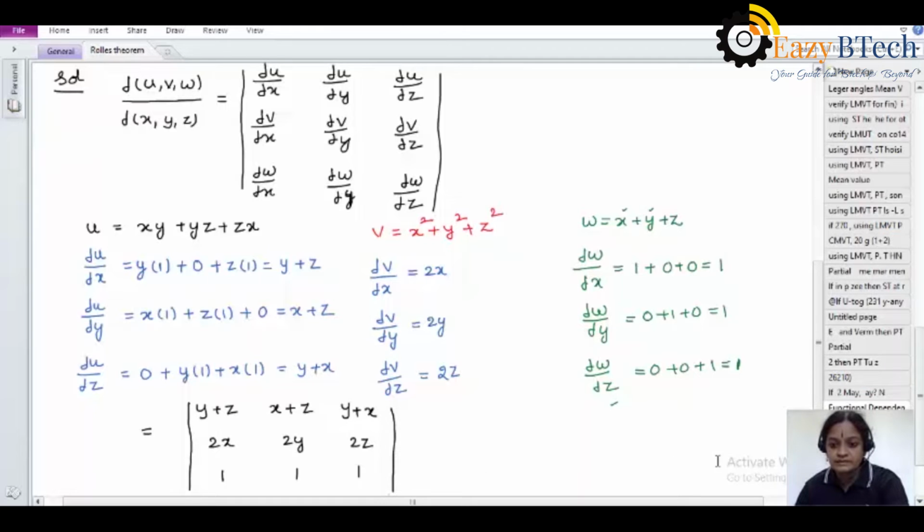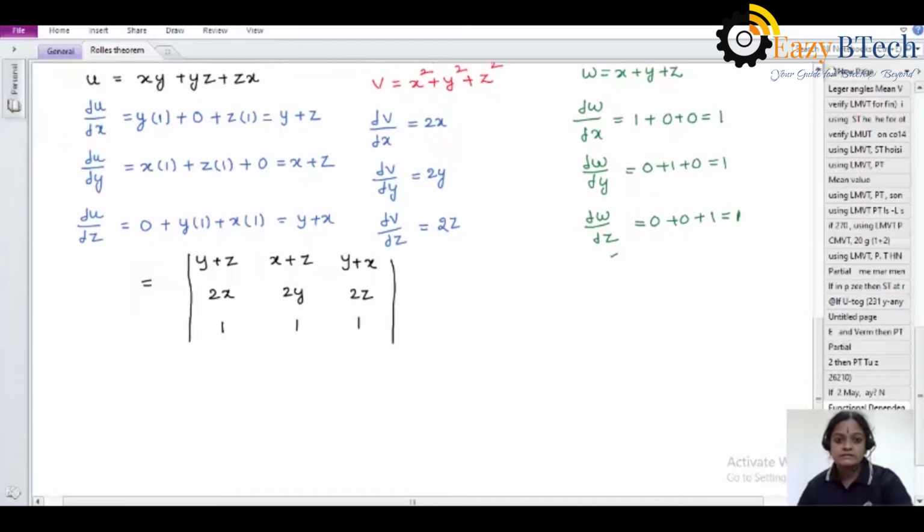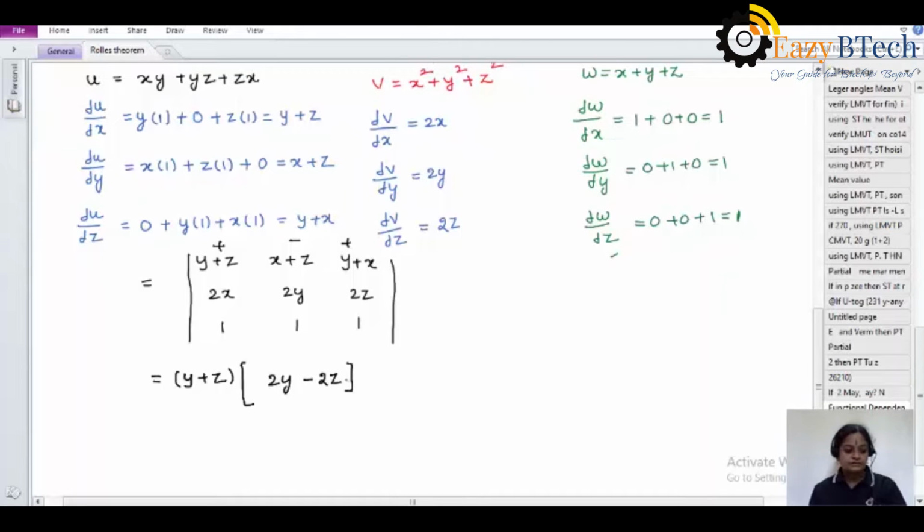So now finding the determinant of the 3 by 3 matrix. The first thing is writing plus and minus and plus. Okay. So first choosing the first row, first column element, and eliminating the corresponding row and column elements. This one, first row and first column. For the remaining terms, applying AD minus BC. Then 2y minus 2z. Okay.